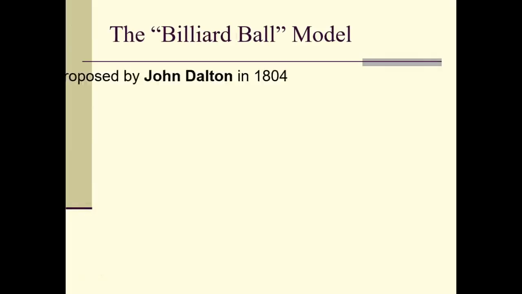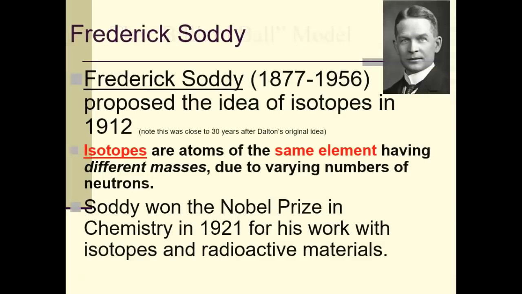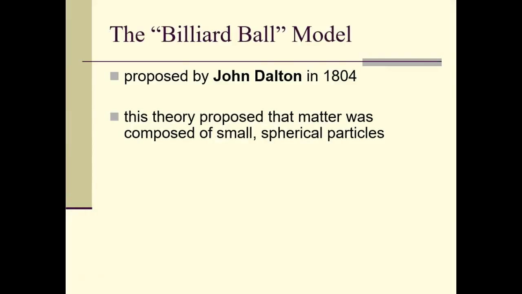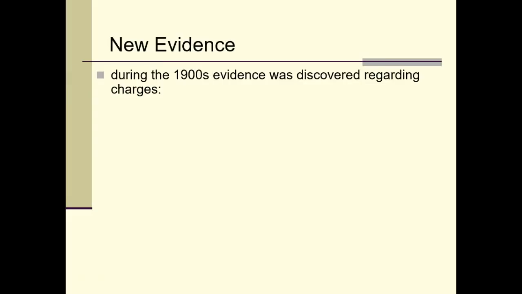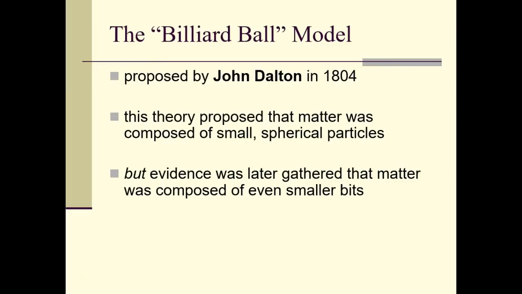Going back to Dalton, in 1804, if you go from 1804 to 1912, about 100 years later, we found isotopes. He proposed this model, so I want you to draw this model here. He proposed the billiard model. Basically, it looks like a billiard ball or a pool cue ball. So that's his model.